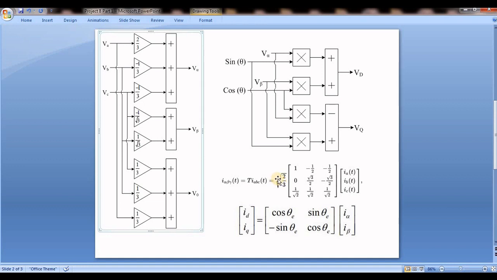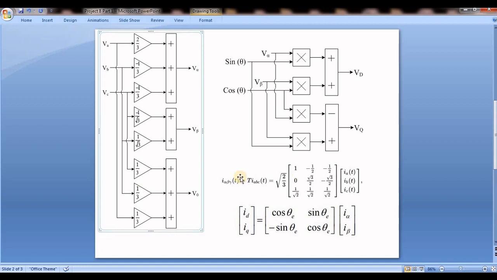So by using this root 2 by 3 factor we can balance the power between ABC to alpha beta. If you are converting only voltages, and not converting any currents, then you have to take 2 by 3, not root 2 by 3. But if you are converting both voltages and currents, you have to take root 2 by 3 for currents and root 2 by 3 for voltages.